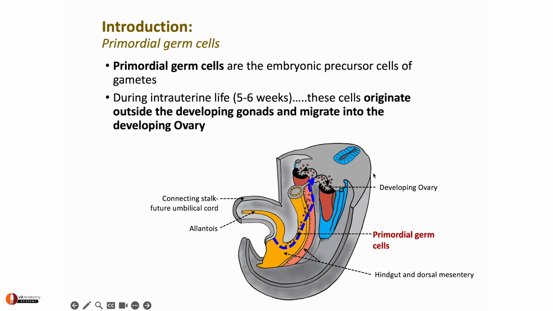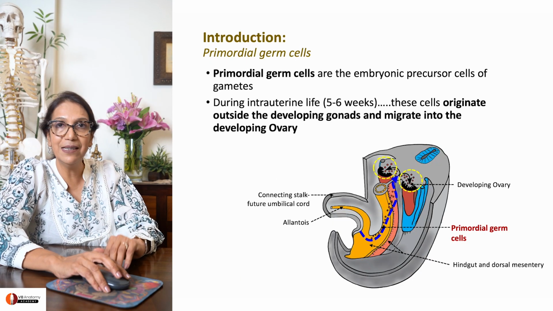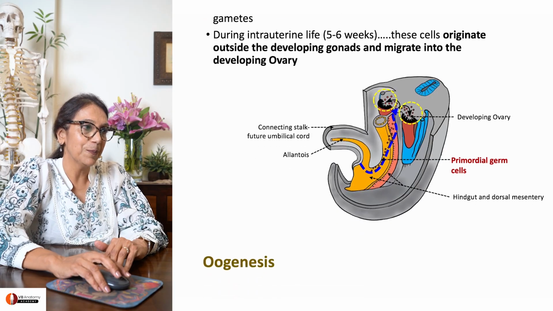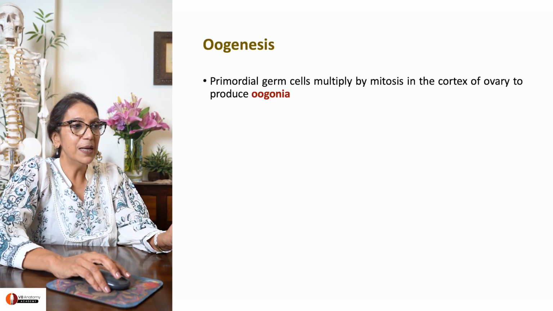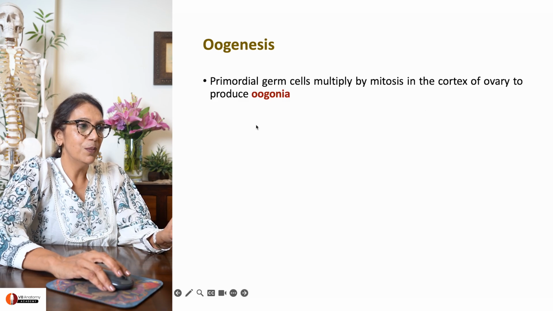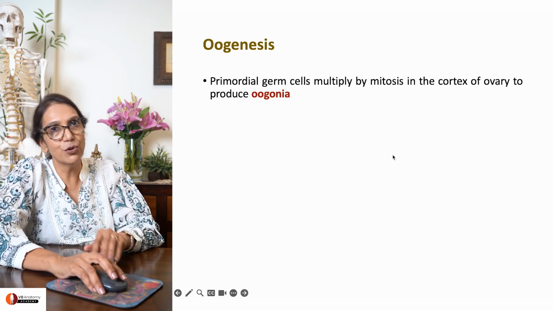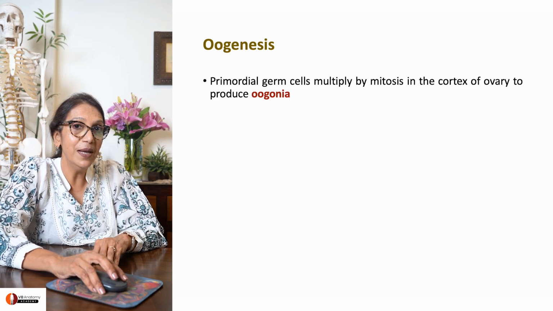See here, they've migrated into the developing ovary, they have started to multiply and colonize that ovary, a long time ago. You can see the primordial germ cells there. When these primordial germ cells multiply, they begin to form oogonia in the cortex of the ovary. What are they forming? Oogonia.